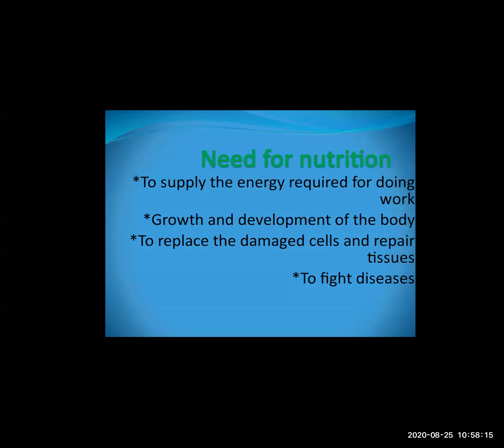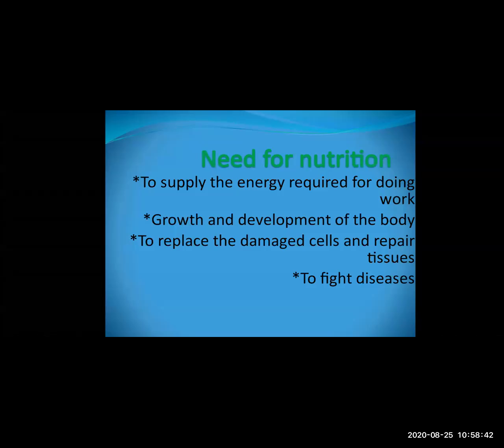The third important need is the replacement of damaged cells and repair of tissues. Whatever cells or tissues are damaged in our body are repaired with the help of nutrition. If you are taking proper nutrients, and any cell or tissue is damaged, it is automatically replaced with the help of nutrition.